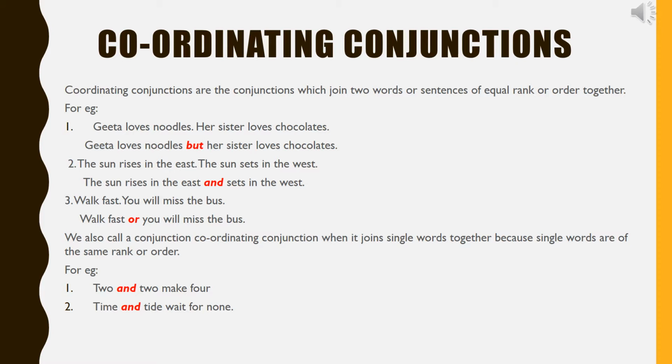We also call a conjunction coordinating conjunction when it joins single words together because single words are of the same rank or order. For example, two and two make four. Time and tide wait for none. Here, and is a coordinating conjunction.